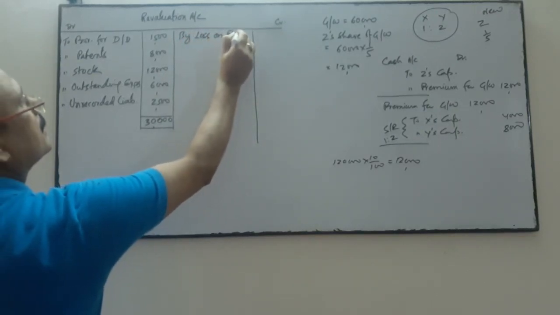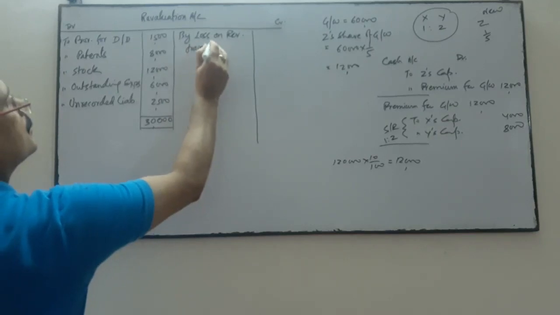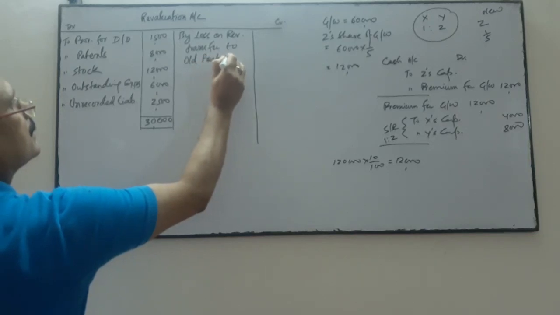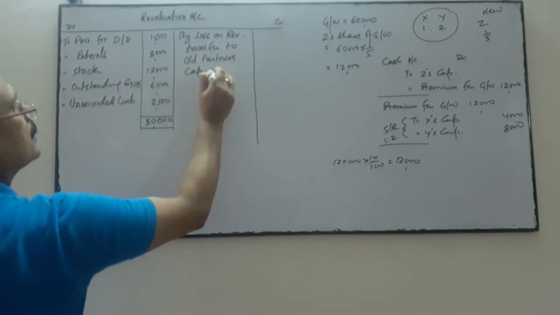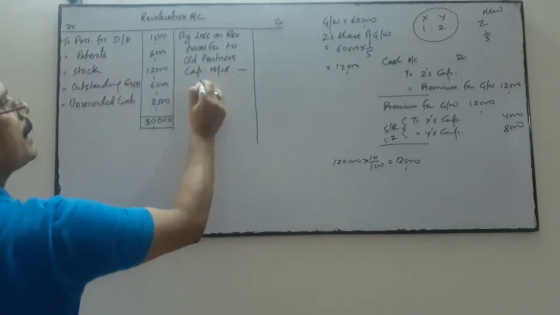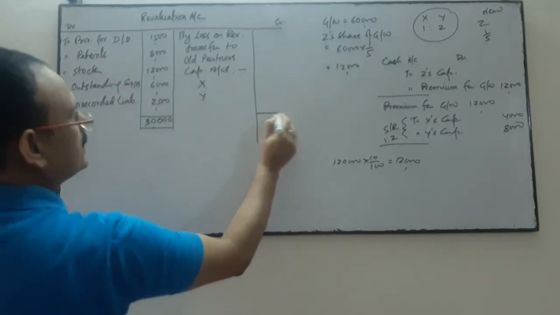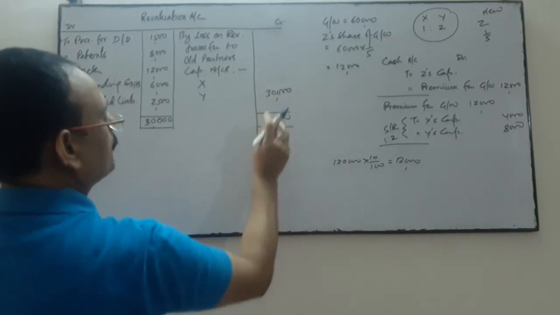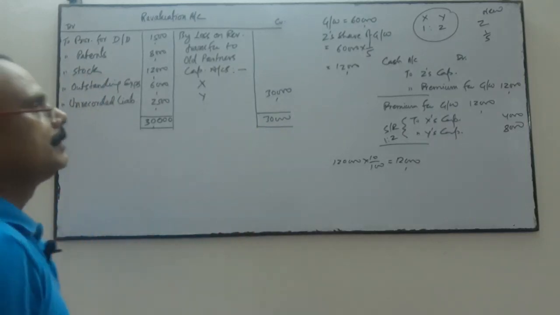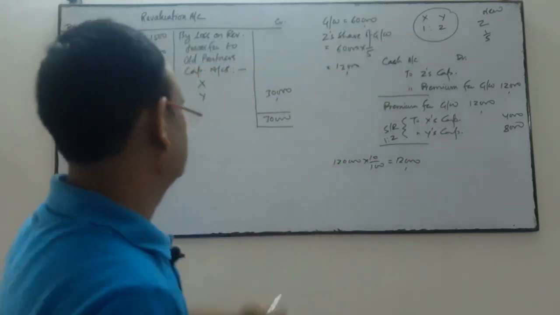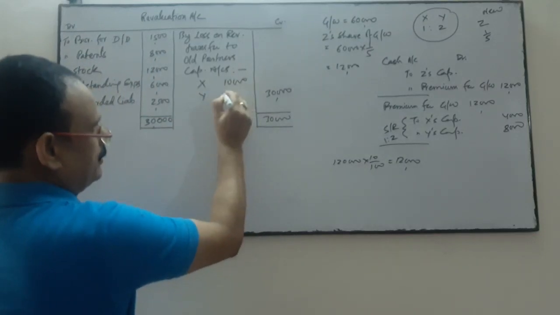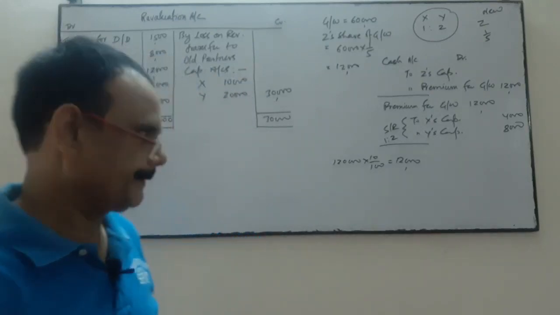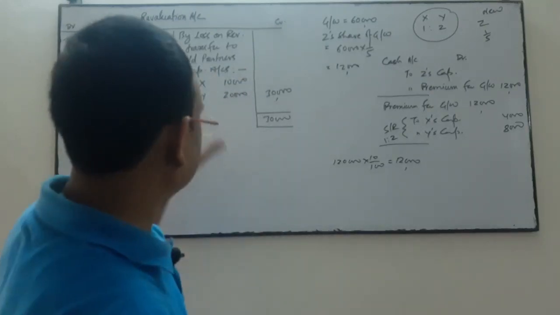So by loss on revaluation, transfer to old partners' capital account, and the old partners are X and Y. This 30,000 loss will be divided between the old partners in the old ratio of 1:2. So 10,000 and 20,000, that is 30,000 into 1/3 and 30,000 into 2/3. So revaluation is clear.